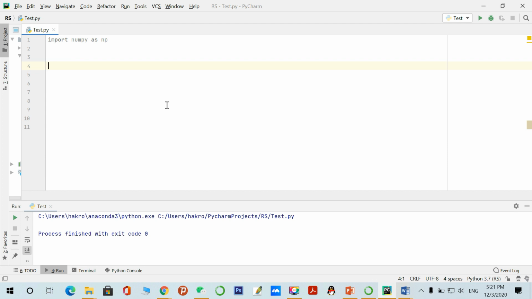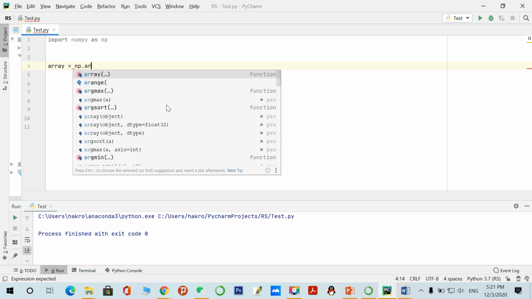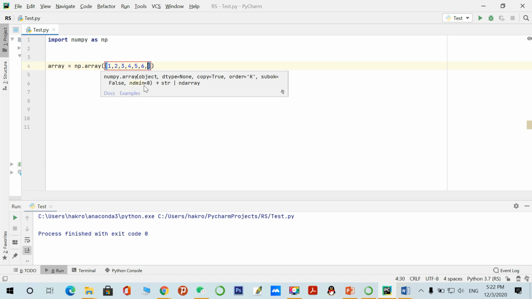So the first step is to create the array. We are going to create an array using the variable array, calling this library and the array function of this library. We will pass here the elements like 1 2 3 4 5 6 7.